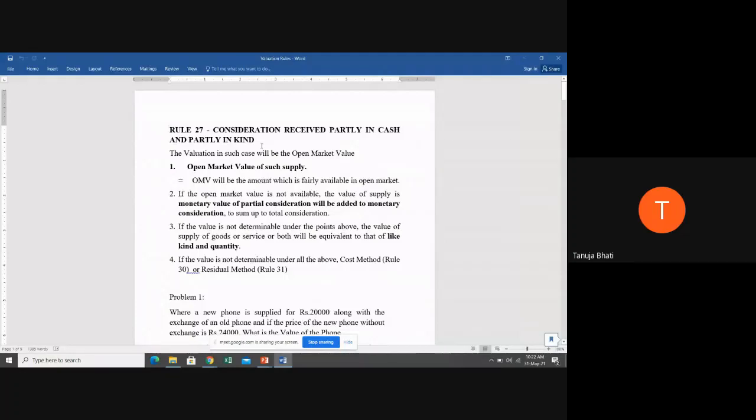Third, if you are not able to do the first and second, then you will see the value of goods and services of like kind and quantity. Suppose 1, 2, 3 do not work, then you will go for the fourth one. Fourth, you will apply the cost method or residual method. Now, what are the cost and residual methods? We will see later. Cost method under rule 30, residual method under rule 31. And the steps have to be applied in the same manner.